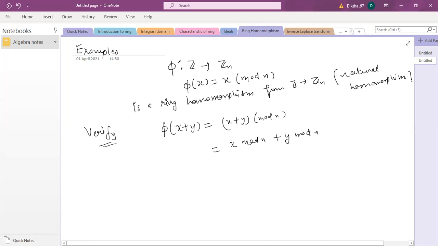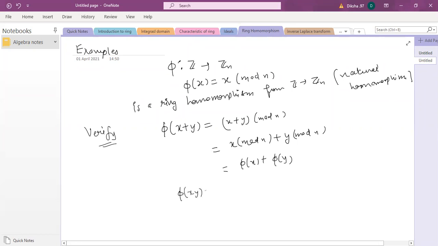For addition under the modulo, you can add two numbers and then divide by n to find the remainder, or find the separate remainders and then add them, it's one and the same thing. This is just fundamental mathematics from congruence relations, which you are already familiar with. So this is true, and this is phi x plus phi y.